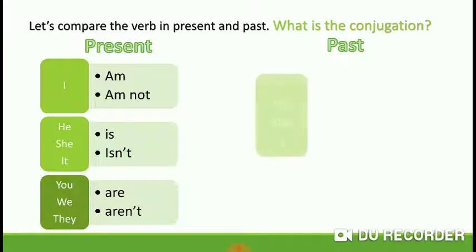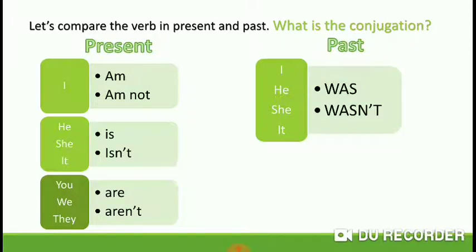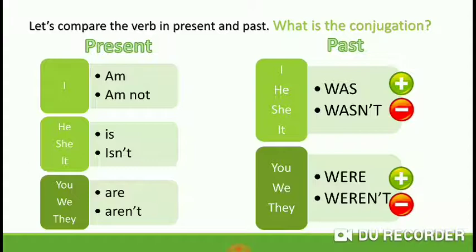In the past, the conjugation is the next. I, he, she, it, was, and wasn't. You, we, and they were and weren't. Was and were is for affirmative. Wasn't and weren't for negative. You have the singular form and the plural form.